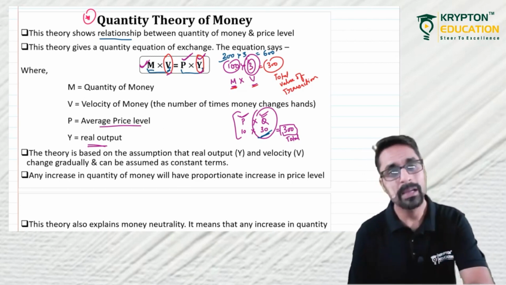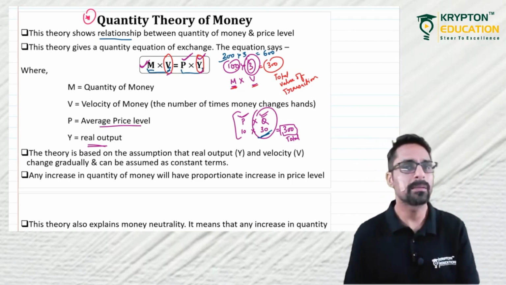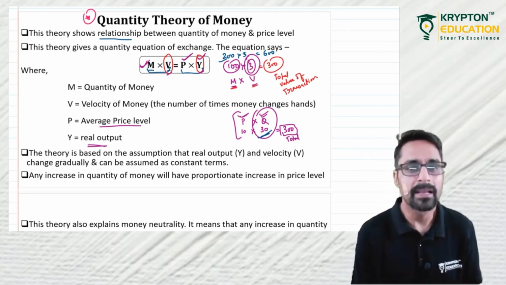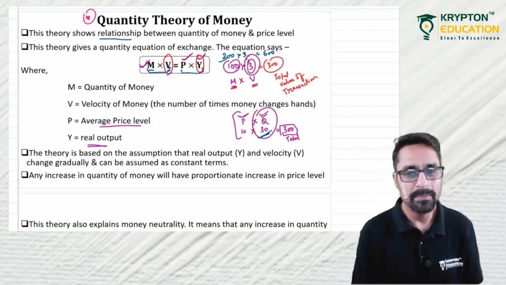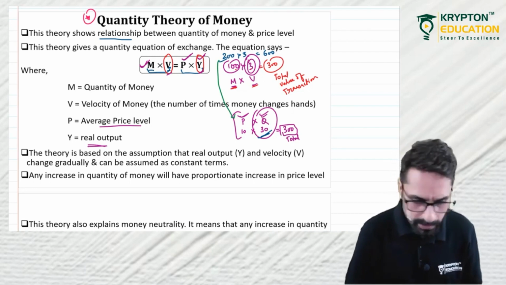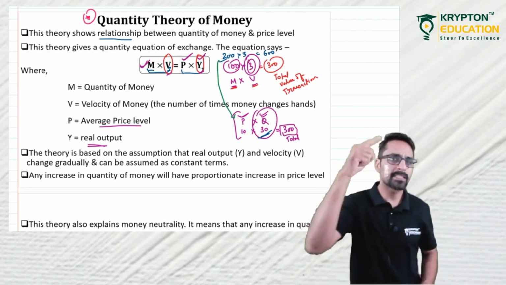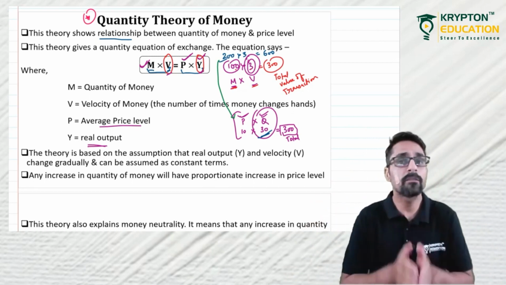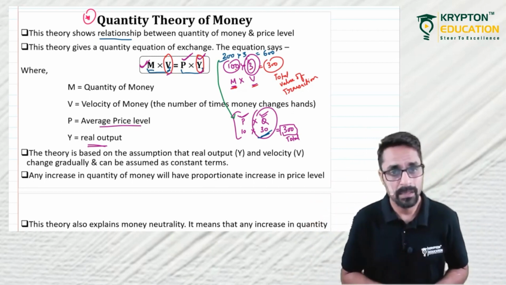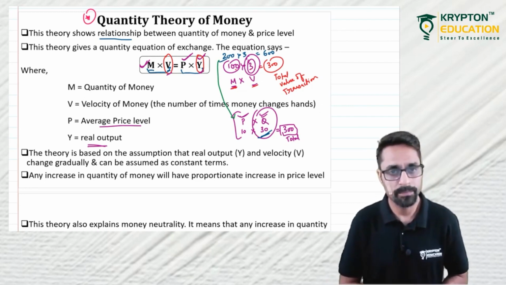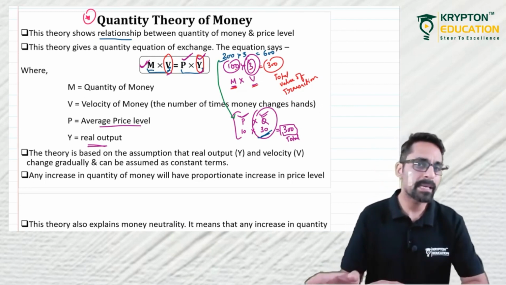There will be more buyers in the market, more demand in the market, but not as much as goods available in the market. As a result of this, prices would rise. Are we getting a relationship? It means quantity theory of money says if you increase the supply of money, it will increase the price level. If you increase the quantity of money, it will increase the price level, because velocity will not change and real output will not change. So it directly impacts the price level.